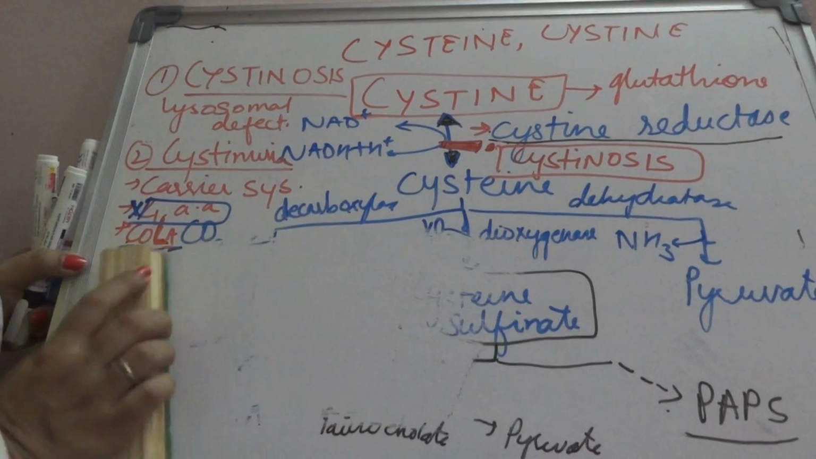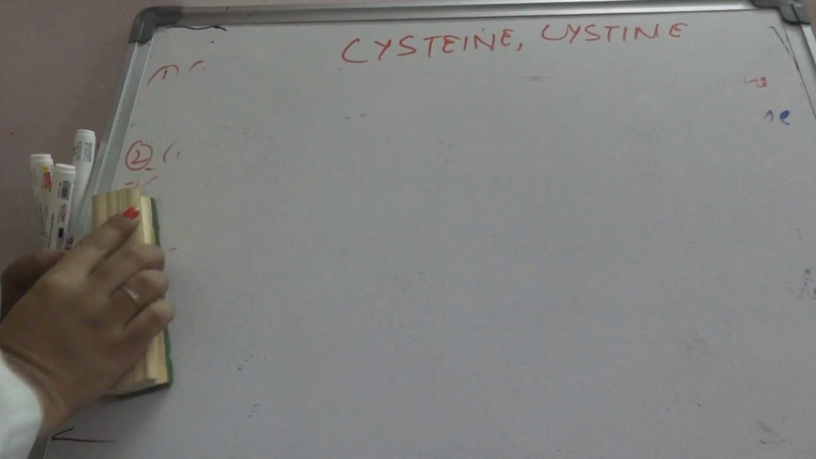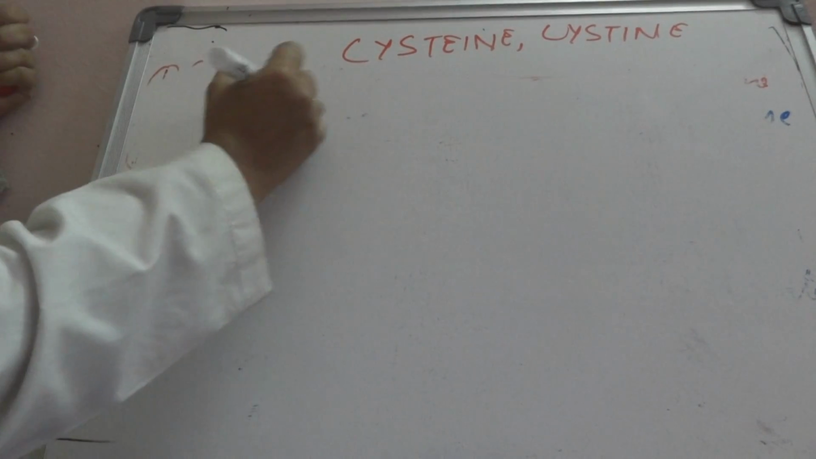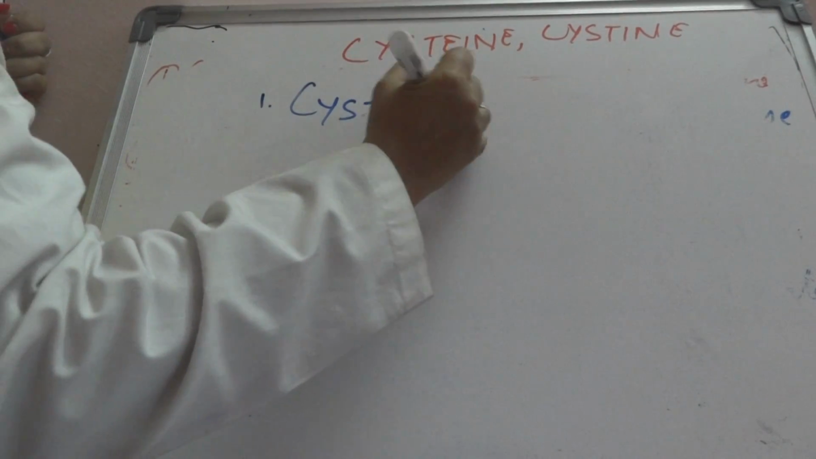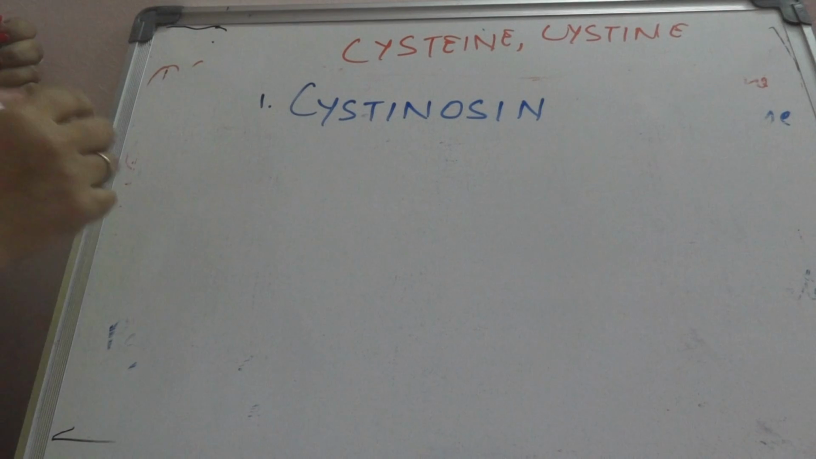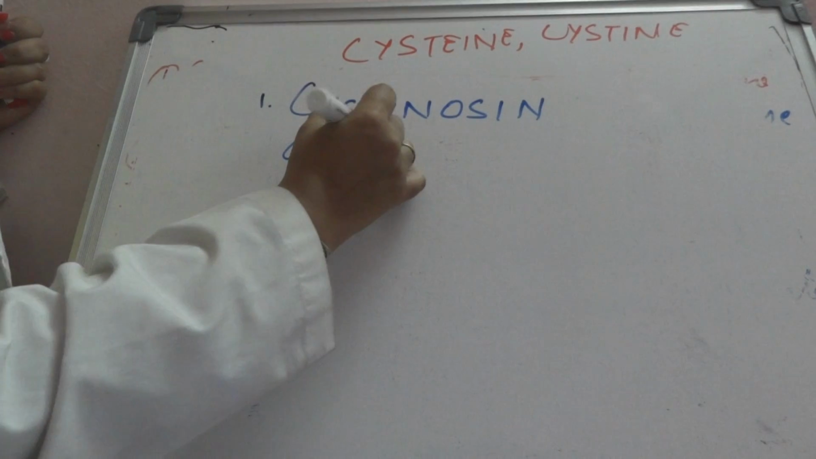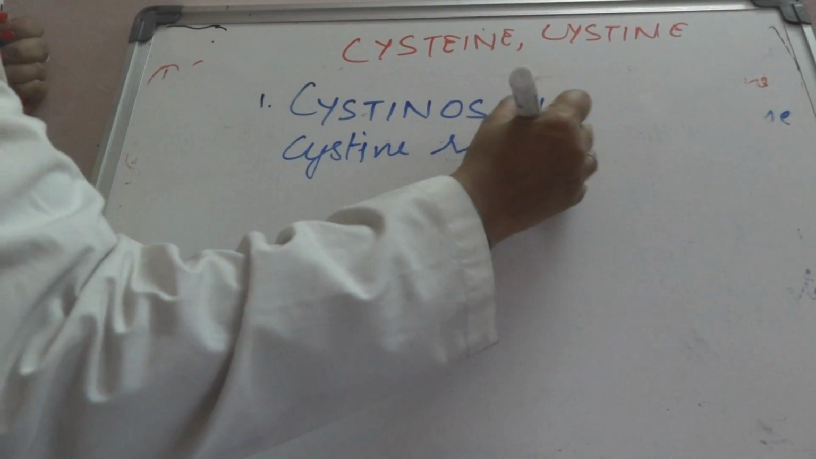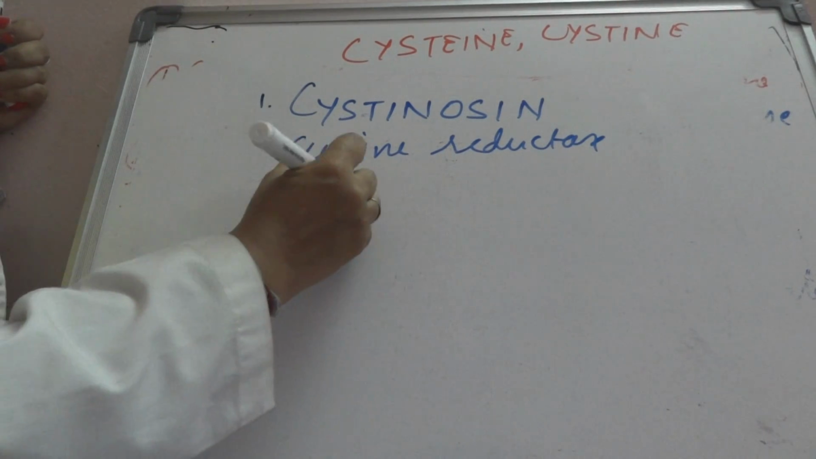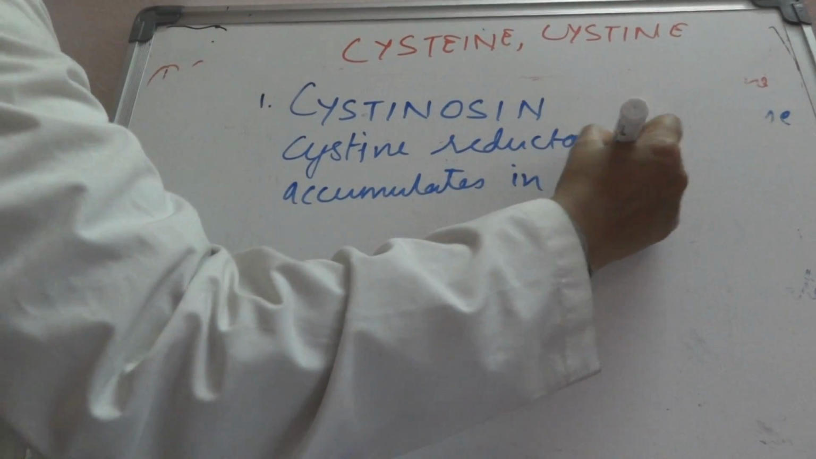Okay, to make it more clear, we repeat it again. The 2 defects. One is cystinosis, that is accumulation of cystine. It may be due to defect in cystine reductase. The cystine accumulates in the reticuloendothelial system.